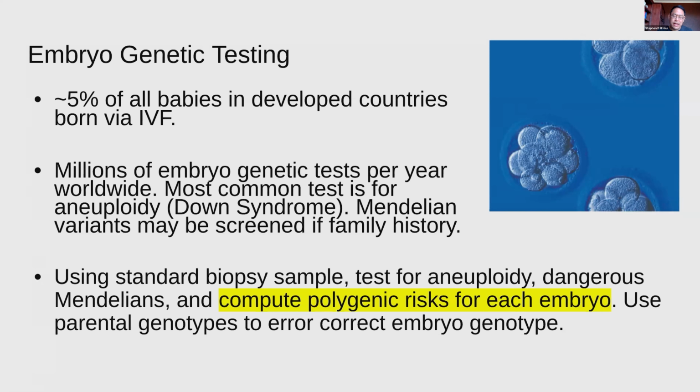Now, using the same biopsy that is taken in order to do those millions of genetic tests, we can now do much more than that. We can characterize the genome with great precision, and then we can compute all the polygenic risk scores and polygenic predictors that I've been describing in the previous slides. That allows a much more fine-grained level of embryo genetic testing than was possible just a few years ago. One technical trick that we use to get a very precise genome for the embryo, because we're just taking a sample of a couple of cells off the embryo and a small amount of DNA, is that we genotype the parents as well, and then we use the parental genotypes to do error correction on the embryo genotype.